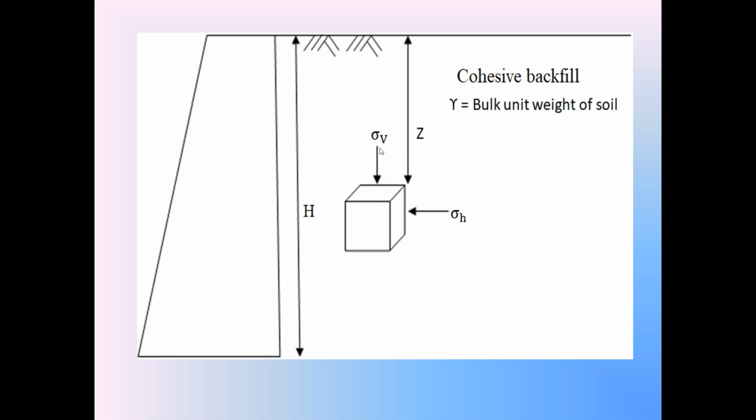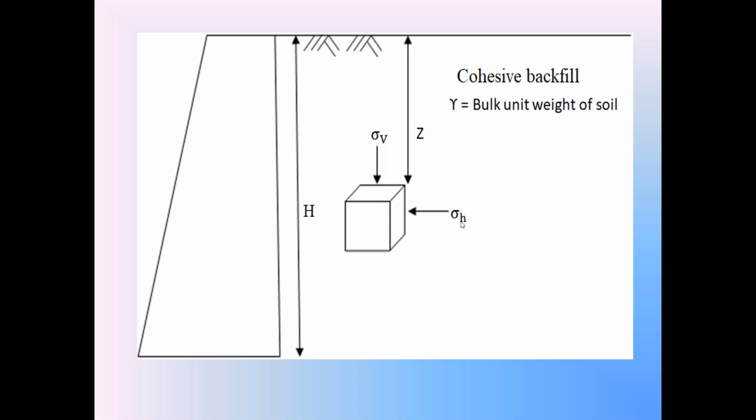Sigma v is the vertical normal stress, acting on this horizontal plane of the soil element. The next one is the horizontal normal stress: on this vertical plane of the soil element, sigma h is perpendicular.